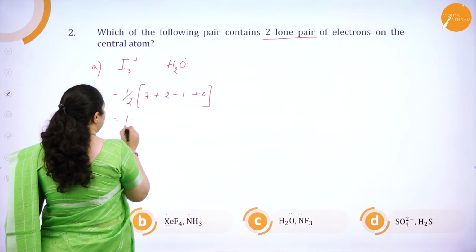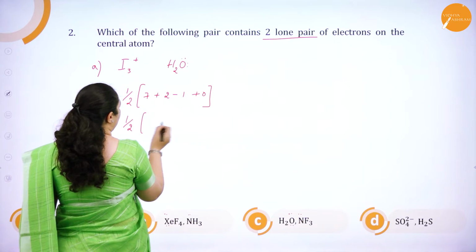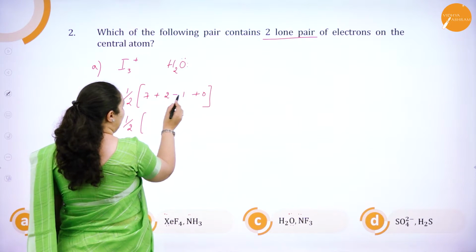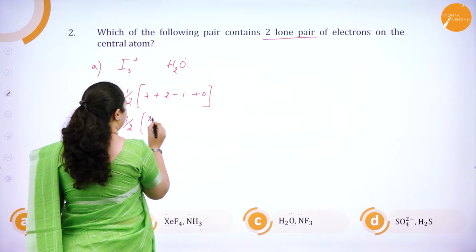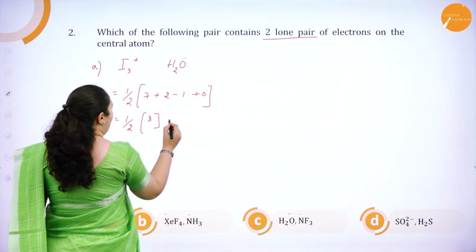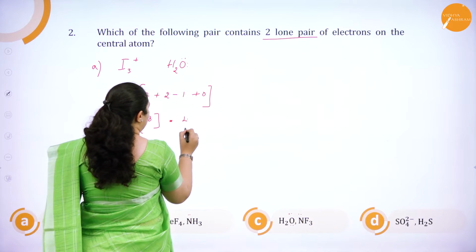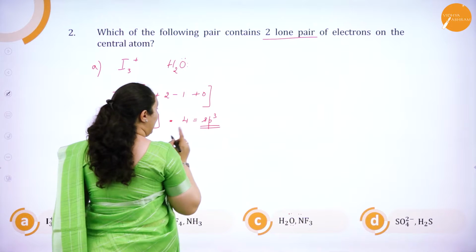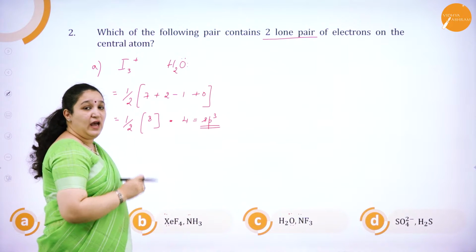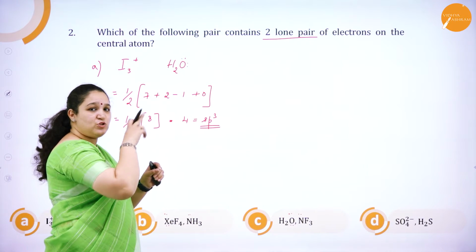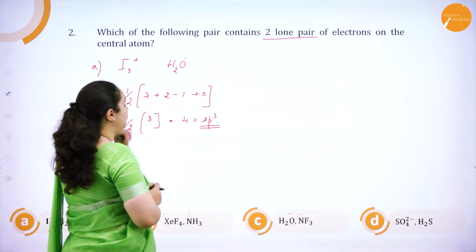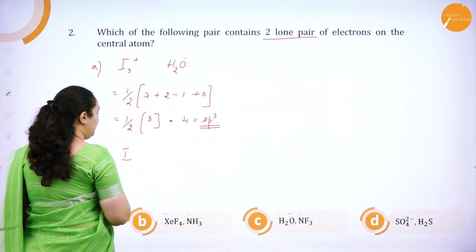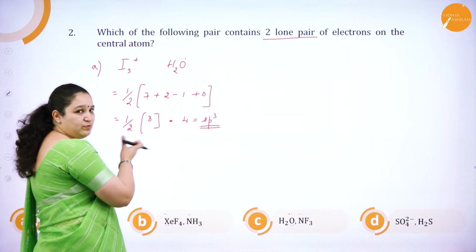So here, 7 plus 2, that is 7, 8, 9. 9 minus 1 is 8. So this is 8, so you will get it as 4. So it is sp3 hybridization. sp3 hybridization means around the central metal atom there should be 4 atoms, but I have got only 2 atoms. That is, if iodine is the central metal atom, there are 2 more atoms which should be around it.